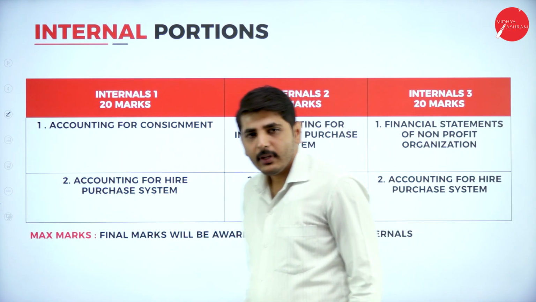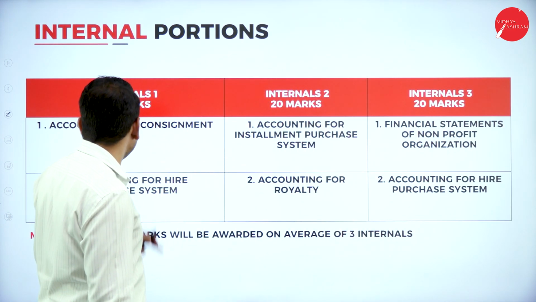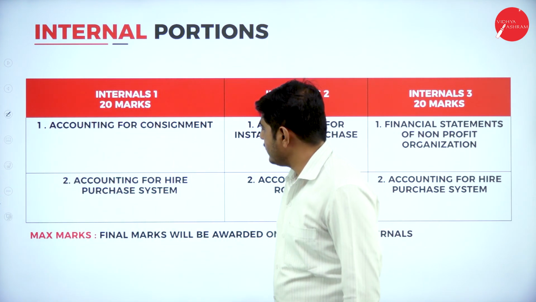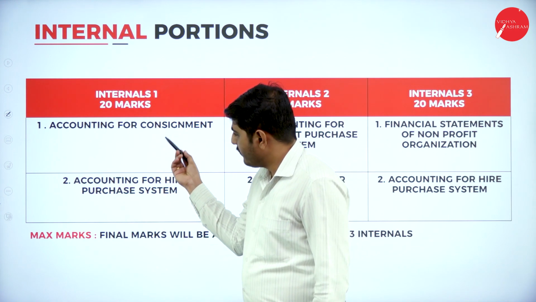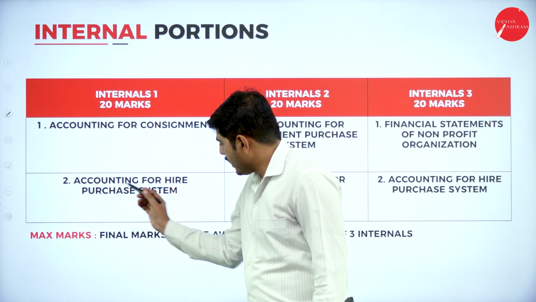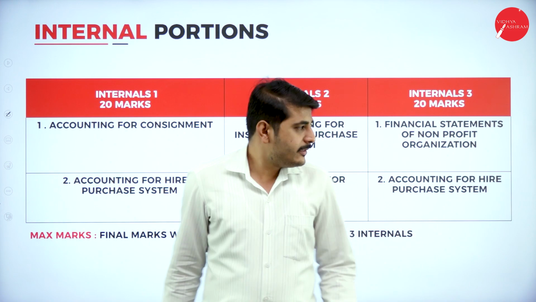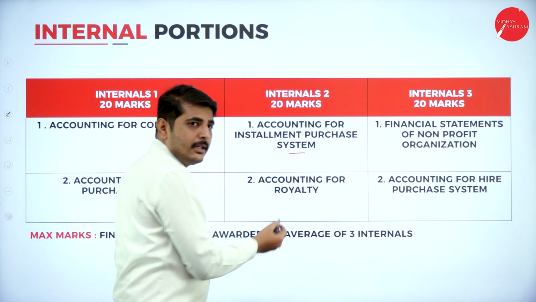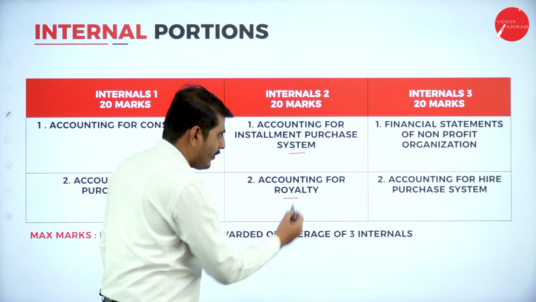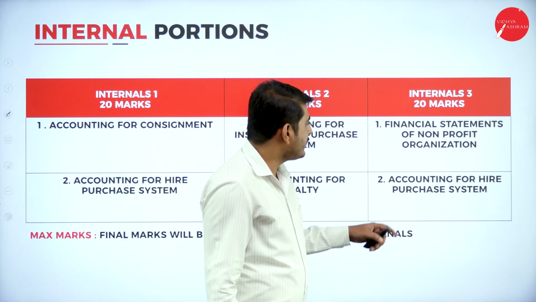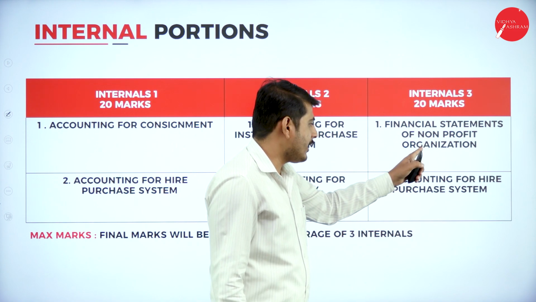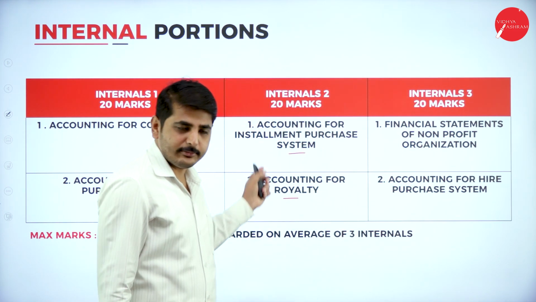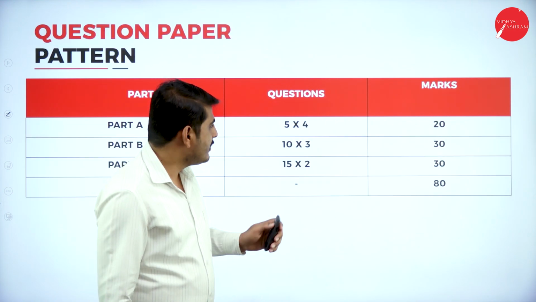Next one, your internals. See, we will be having 3 internals. In first internals, accounting for consignment, 1 question. Second question from accounting for hire purchase. In second internals, you will be having accounting for installment purchase system, and next one, accounting for royalty. In third internals, you will be having financial statements of non-trading concern and also accounting for hire purchase system. This is the concept of your internals system.